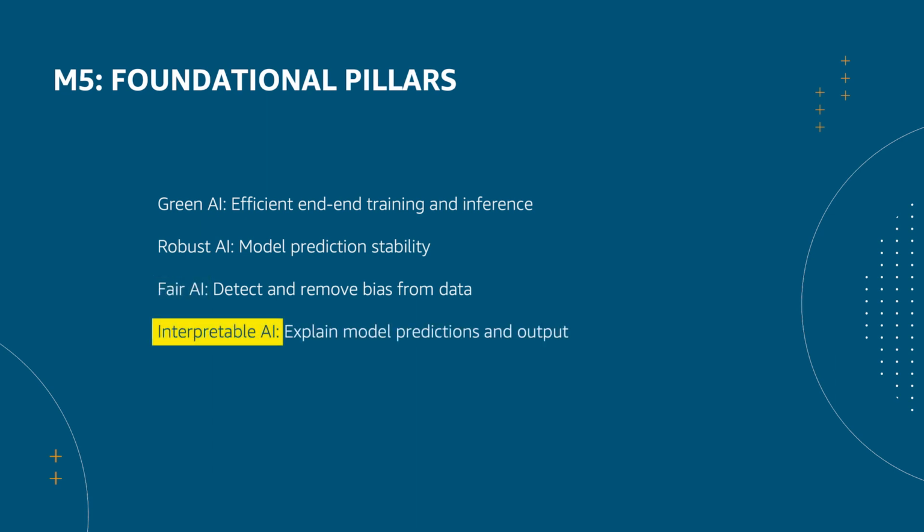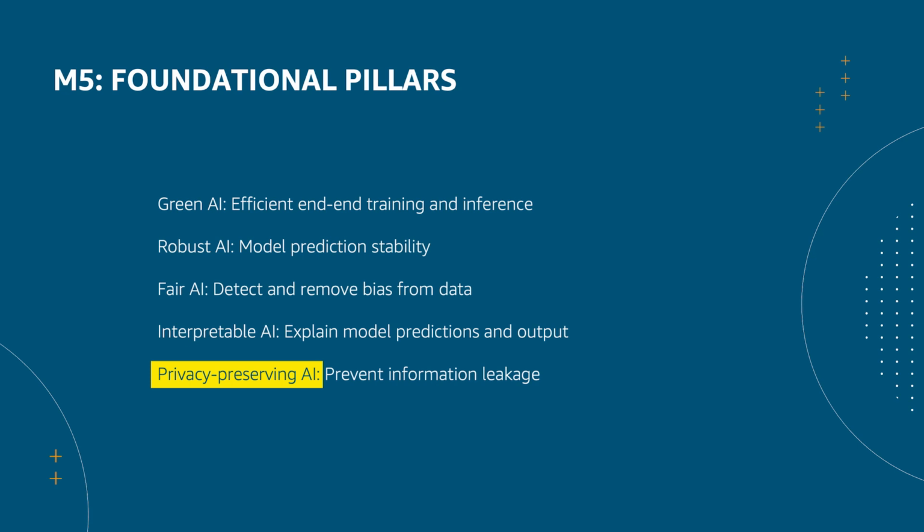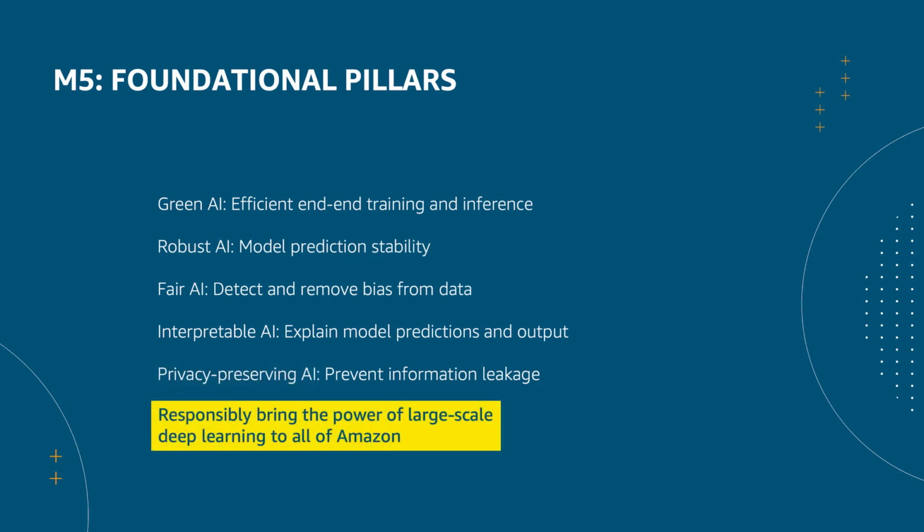Deep learning models are currently black boxes, but we need to invent techniques to explain their outputs. This will help us build trust in their prediction, enable us to use them for applications where interpretability is a must, and also help us to train better models. Privacy-preserving AI. There are benefits to training models that are personalized and understand you better, but we have to ensure that adversarial attacks will not reveal any personal information. Our goal with M5 is to responsibly bring the power of large-scale deep learning to machine learning teams across all of Amazon.